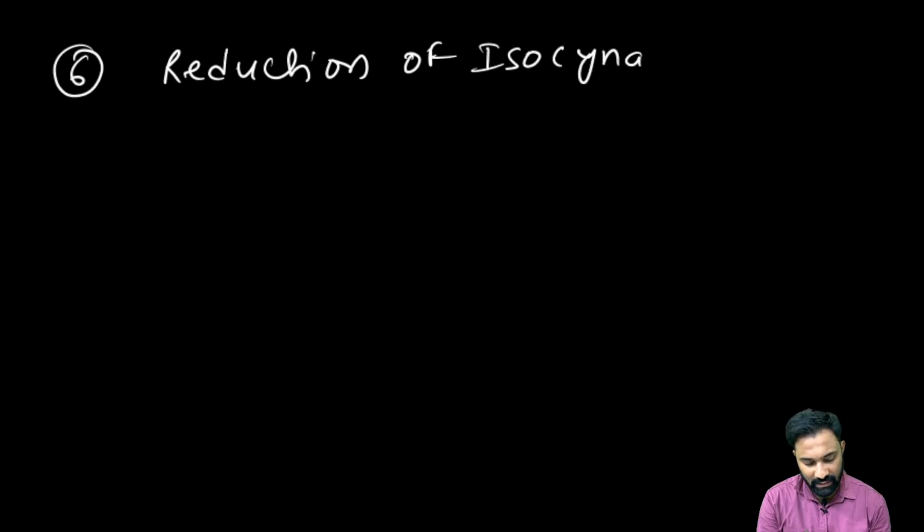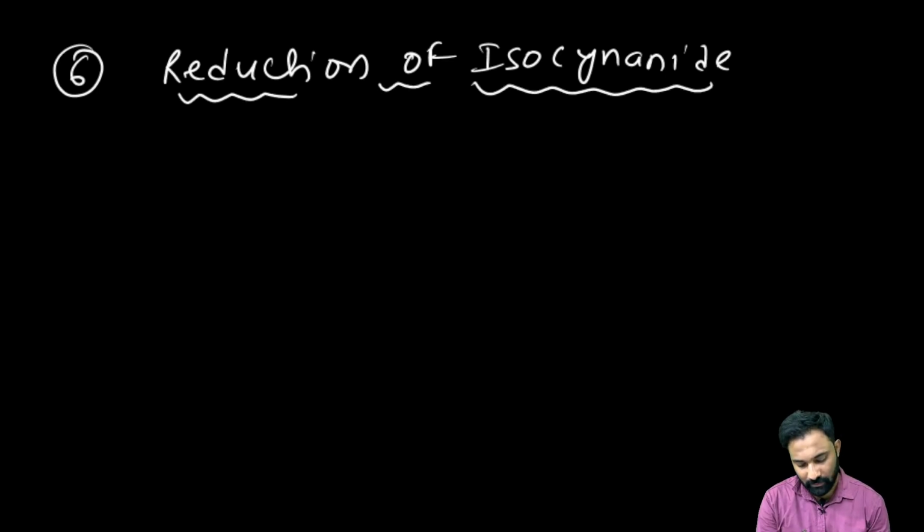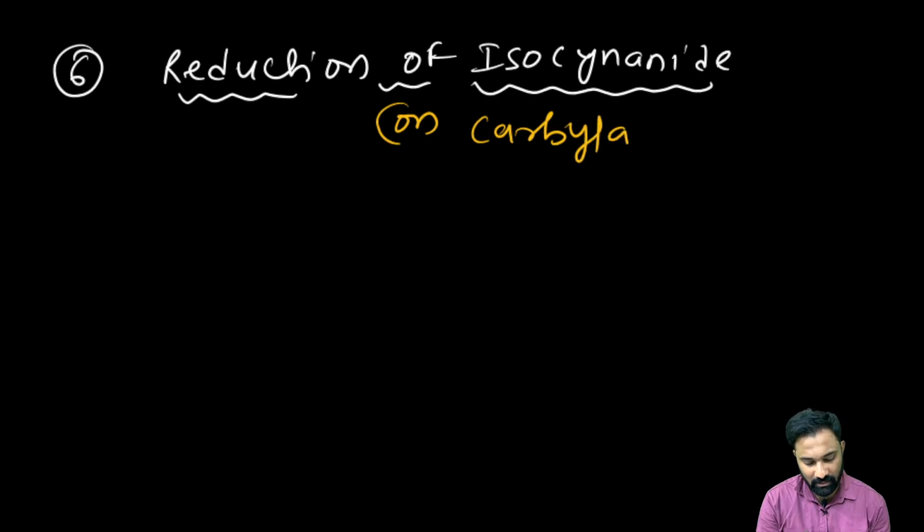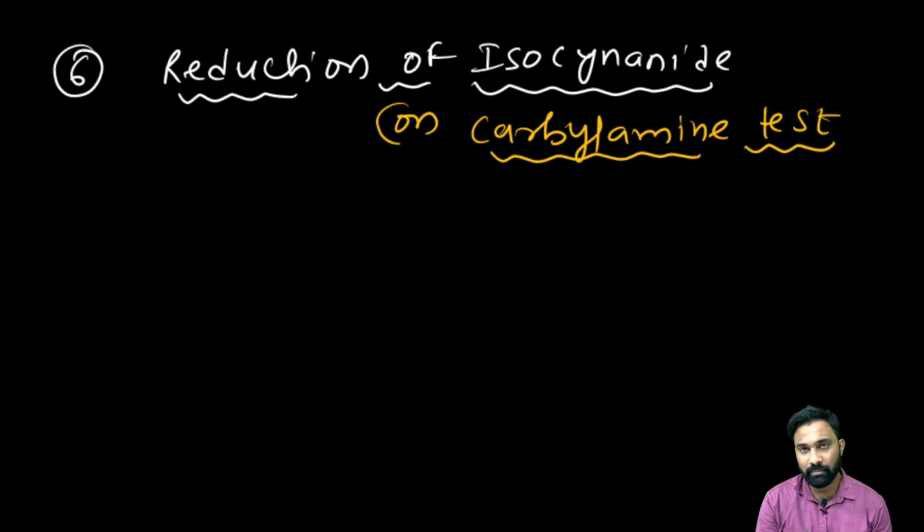If you take any isocyanate, from this isocyanate we can prepare the 2-degree amine. 2-degree amines we can prepare by two methods. One is reduction of isocyanate, or by the carbylamine test or the carbylamine reaction. With the carbylamine reaction, we can prepare the isocyanate.